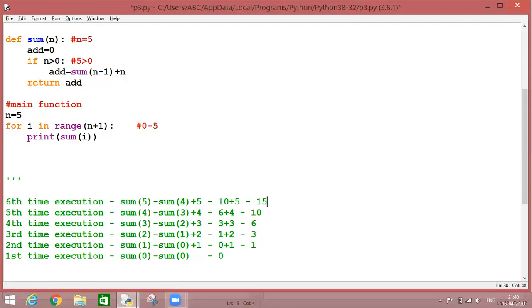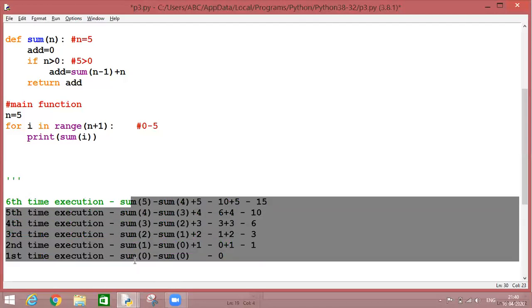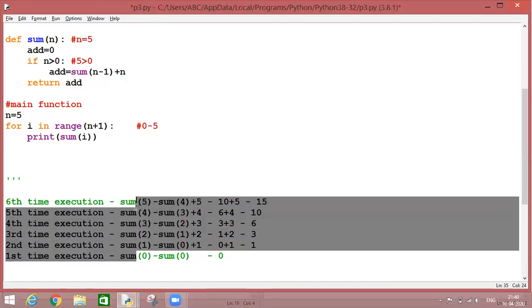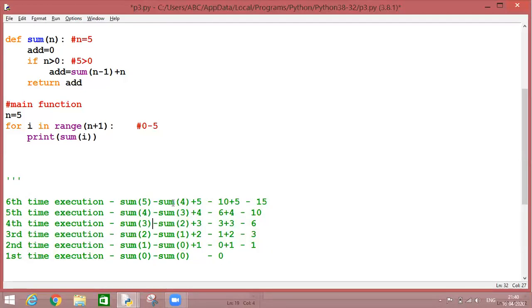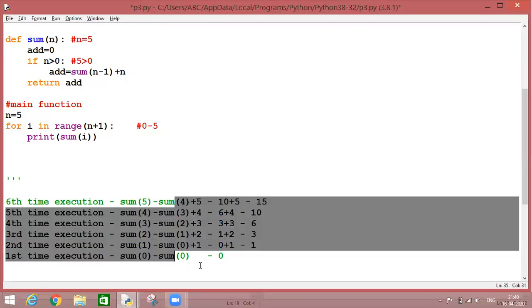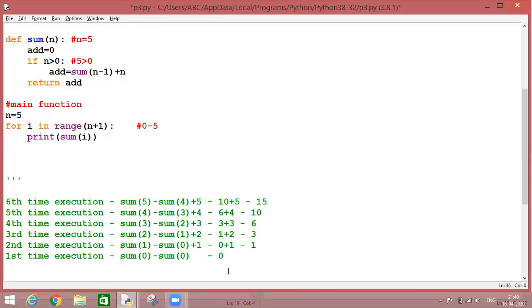So very first time, all the statements were stacked over here from bottom to top, and the result was calculated from top to bottom. This process of execution is known as stacking.